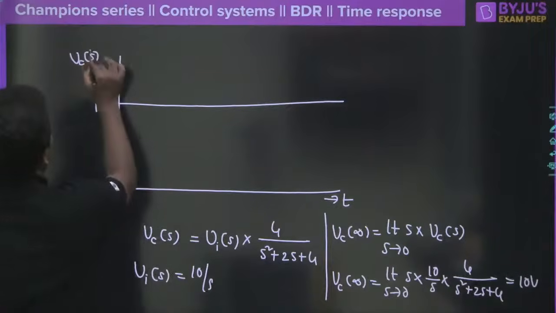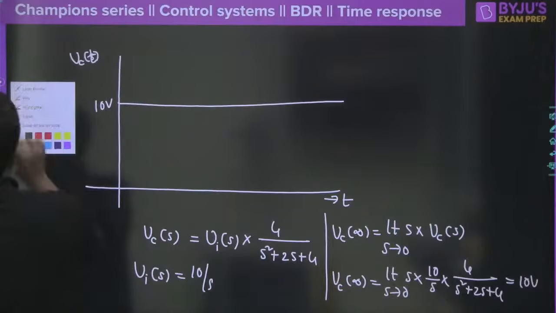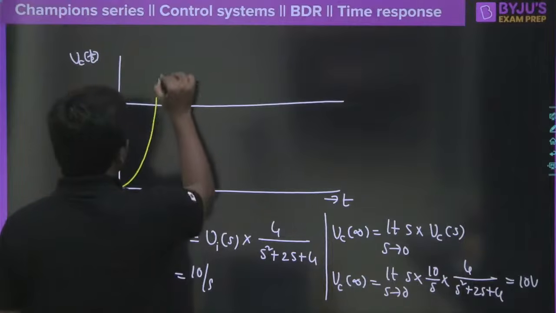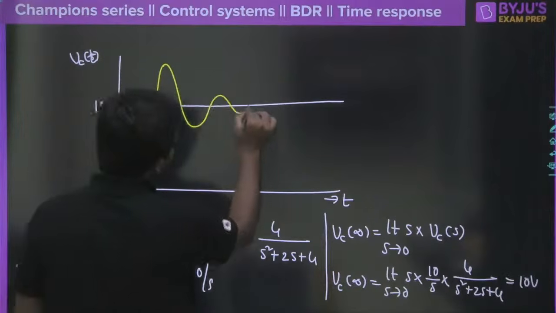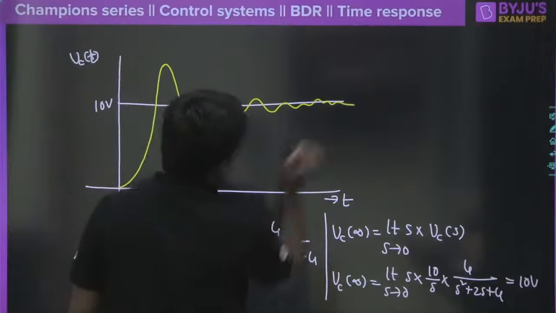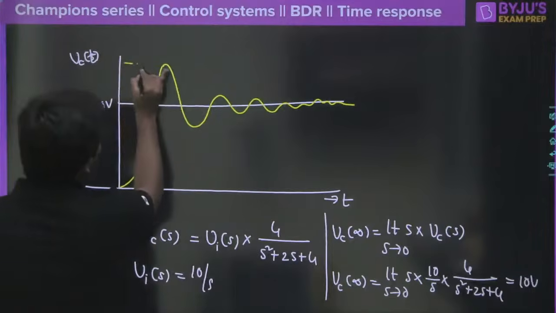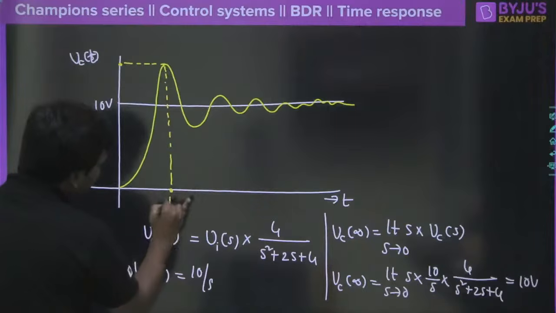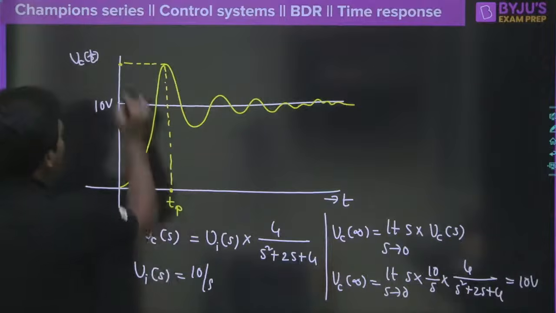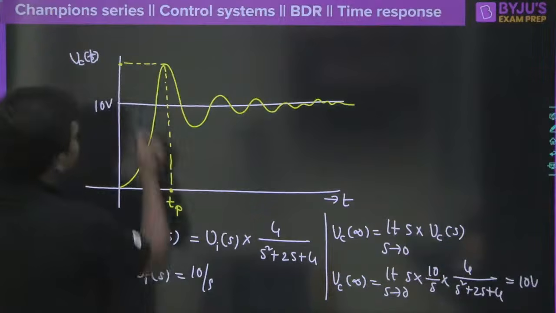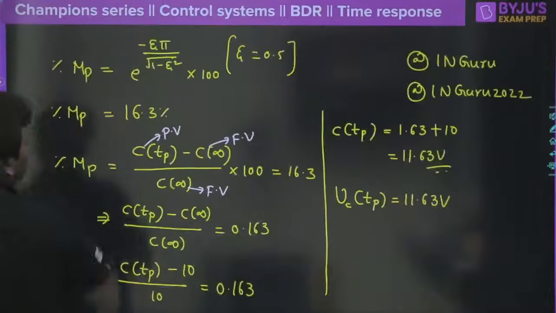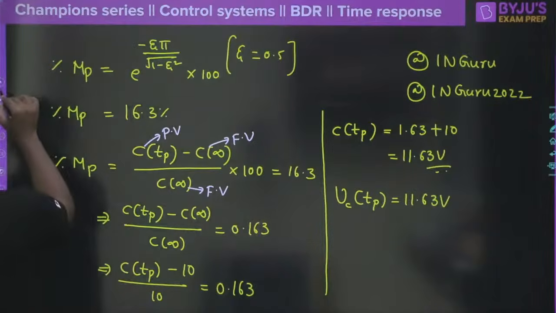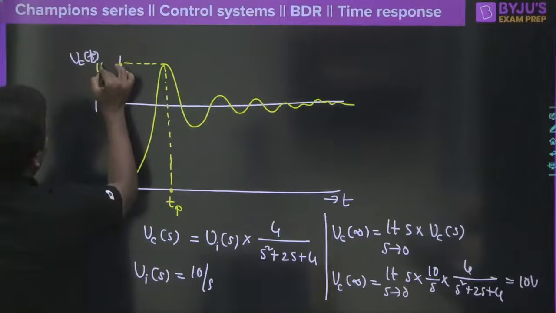Correct? So Vc of t, I am sorry. But you must also notice that this is an underdamped system. In an underdamped system, what will happen? The step response will peak to some value, then oscillate, and finally settle like this. Correct? So now I am asking, what is this peak value here? This happens only at the time TP, the peak time, and that value you get with the help of percentage of peak overshoot. How much did we get? Vc of TP is equal to 11.63. So 11.63 is the value that is going to be here.